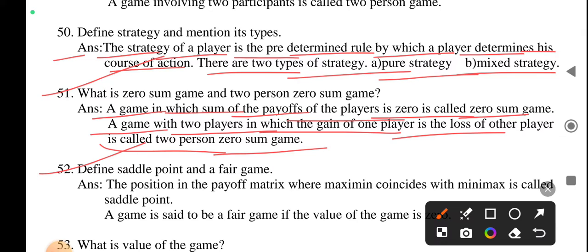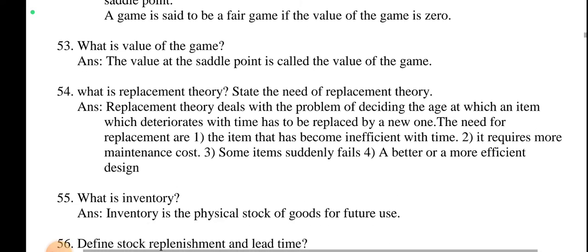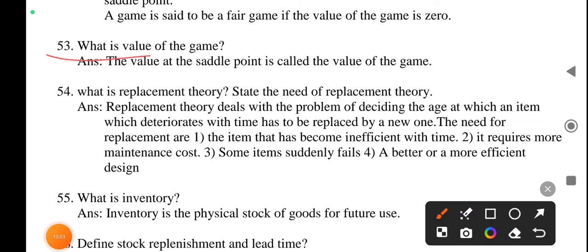Next, define saddle point and a fair game. The position in the payoff matrix where the maximin coincides with the minimax is called saddle point. A game is said to be fair game if the value of the game is 0. And next question is 53. Question number 53. What is value of the game? The value at the saddle point is called the value of the game.